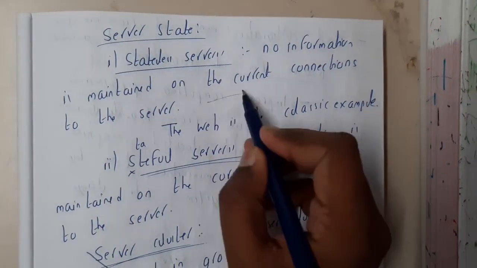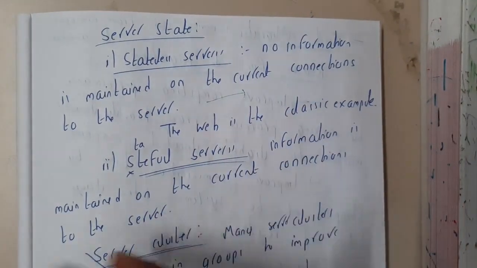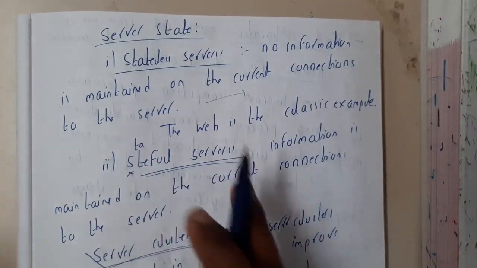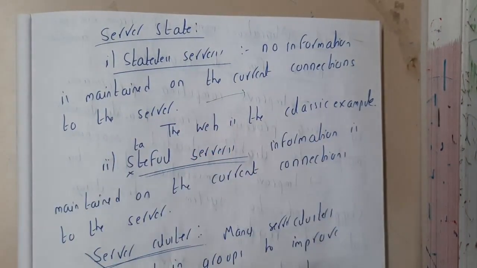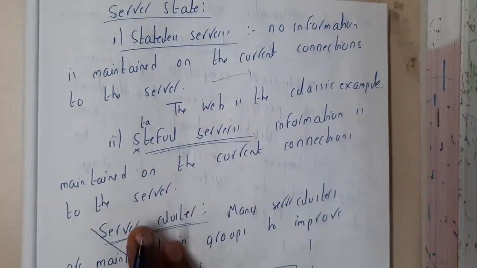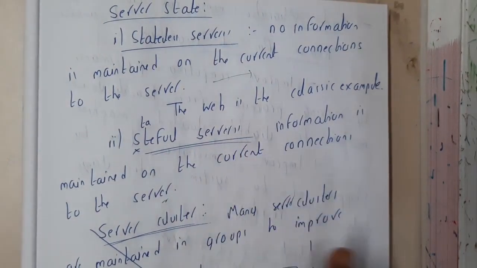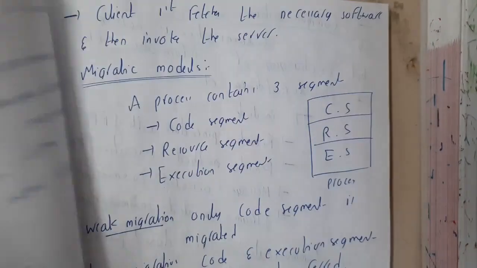You have some connection with the server, but you will not have any information about what type of server you are connecting to, where you are connecting, and all those things. The website will be shown to you and you can use it. Similarly, with stateful servers, information is maintained on the current connection to the server. Here the information is 100% clear and you can also see it. That is a stateful server.